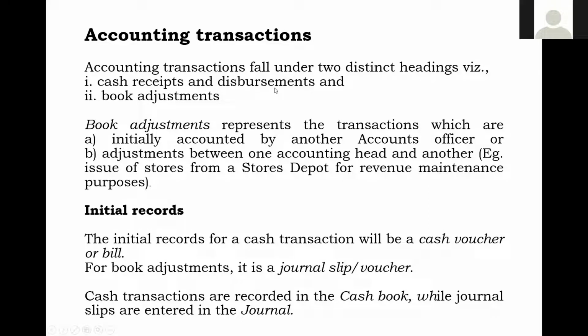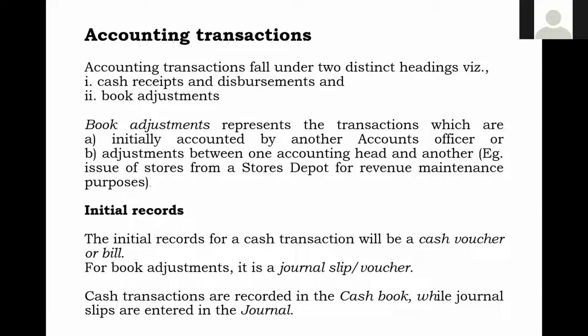So separately we will maintain a cash book, and the cash transactions are recorded in the cash book. In one go, if you look at the cash book, you will know the total receipts and the total disbursements on a particular day. So all the cash transactions will be recorded under the cash book. That means in the cash book, almost 70 percent, say 70,000 out of 1 lakh transactions, will be available in the cash book itself.